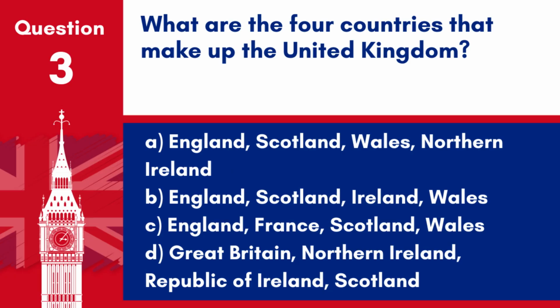Question 3. What are the 4 countries that make up the United Kingdom? A. England, Scotland, Wales, Northern Ireland. B. England, Scotland, Ireland, Wales. C. England, France, Scotland, Wales. D. Great Britain, Northern Ireland, Republic of Ireland, Scotland. Answer: A. England, Scotland, Wales, Northern Ireland. These are the 4 countries that make up the United Kingdom.